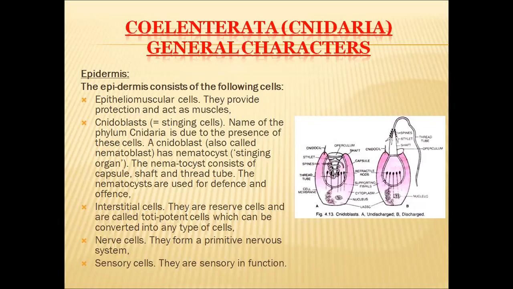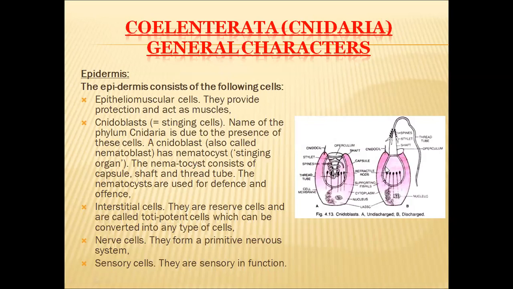And the second one is cnidoblasts. These cnidoblasts are called stinging cells. The name Cnidaria is due to the presence of these cnidoblast cells only. And cnidoblast is also called by another name, nematoblast. This nematoblast or cnidoblast will have a cyst-like structure in its body that is called nematocyst or stinging organ. So here in this slide, we can see two diagrams, diagram A and diagram B. In diagram A, this is an undischarged cnidoblast, and diagram B represents the discharged cnidoblast.